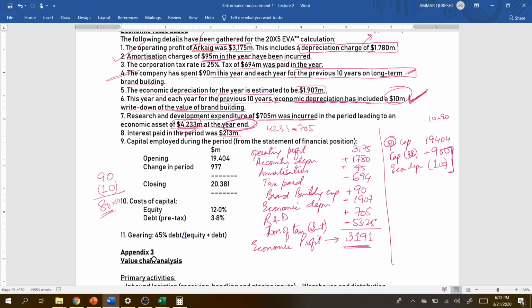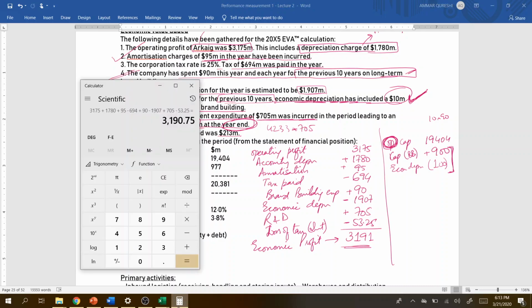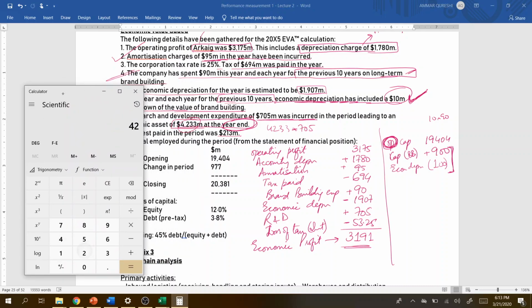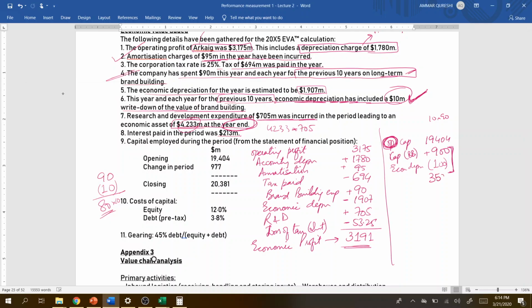But the point is, we are not taking year end capital, we are taking opening capital. So we have to adjust the capital which was there at the start of the year, right? So we will not consider this part, we will consider 4233 minus 705, which equals 3528, right? So we will adjust 3528 as a research and development capitalization.